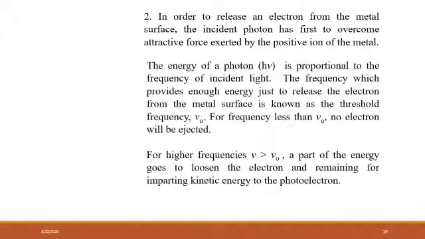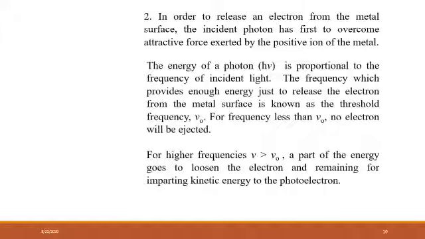To escape that electron from that metal ion, the incident photon has first to overcome the attractive force. Means it has to give its energy to that electron to escape from that positive metal ion.